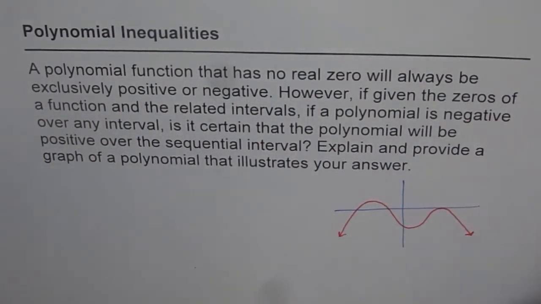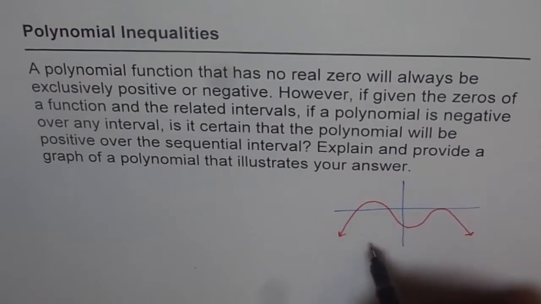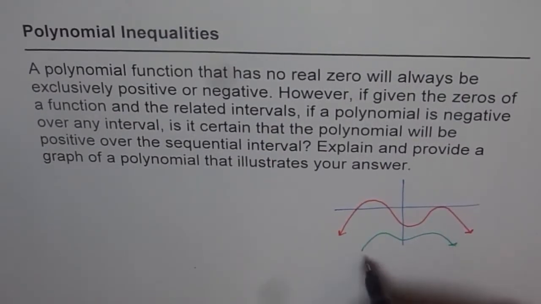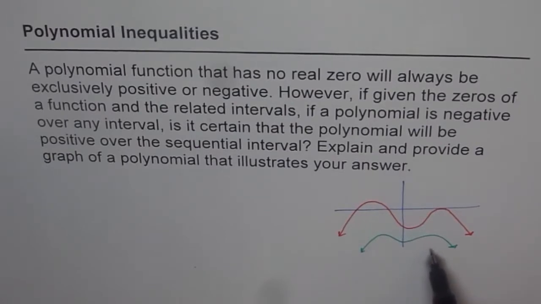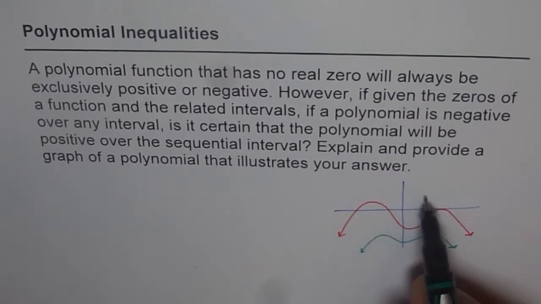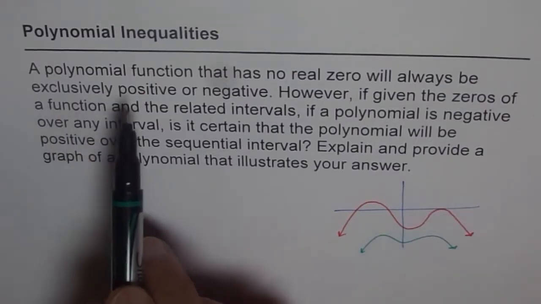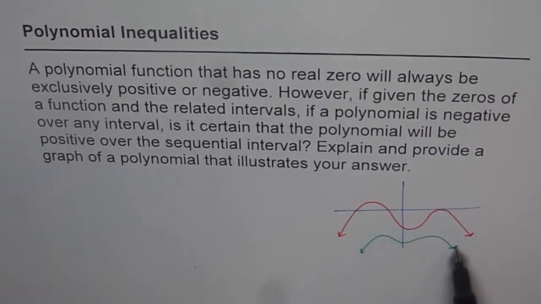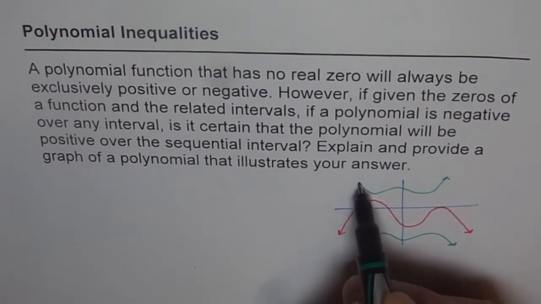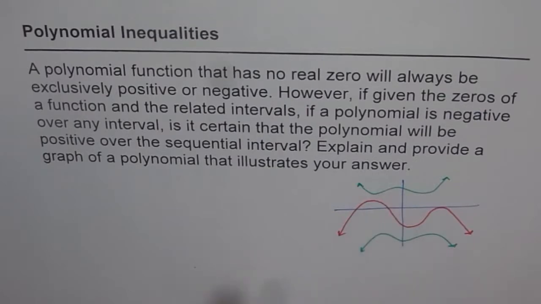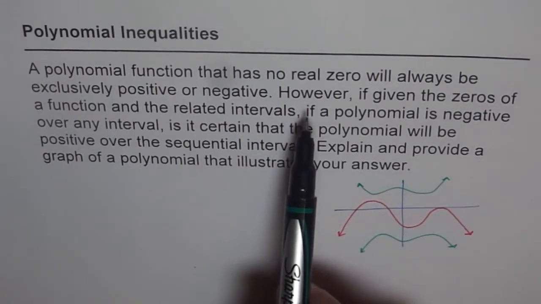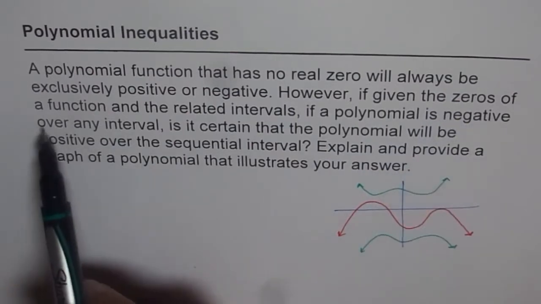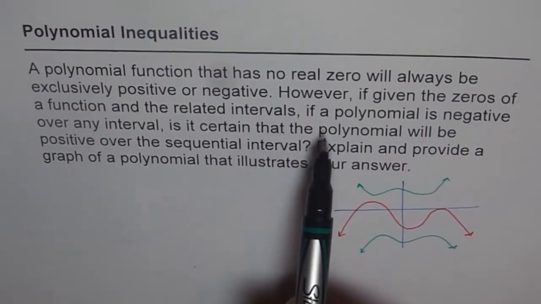That means the graph could be like, let me sketch one with no real zeros. So I'm purposely taking an even degree graph, since an even degree function can have no real zeros. If we take an odd degree function, it has to cross the x-axis. So a polynomial function that has no real zeros will always be exclusively positive or negative. It could be either like this, or we could even draw like this. So exclusively positive or negative. That's what it means.